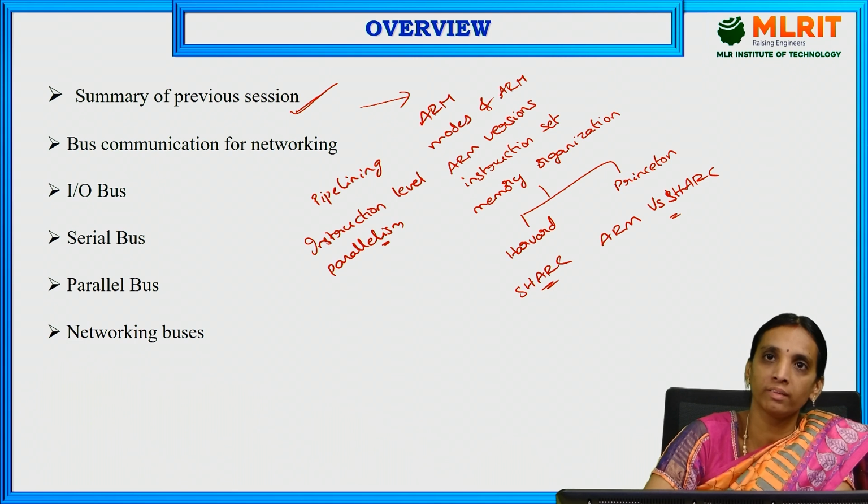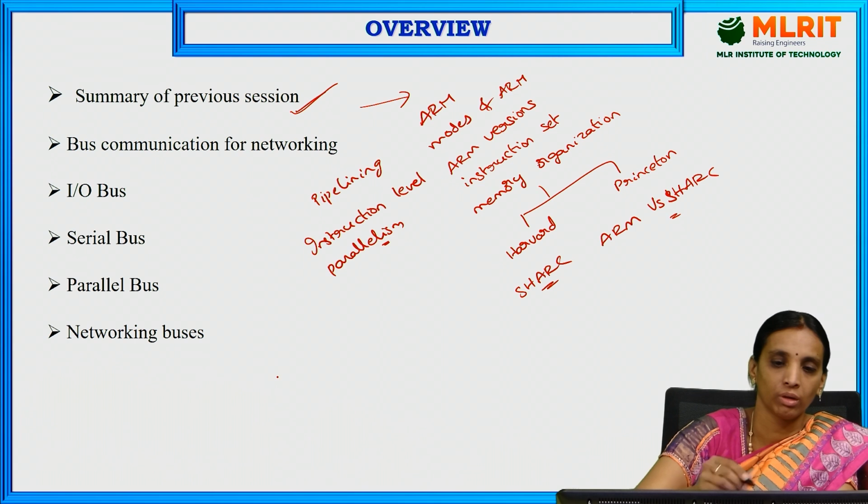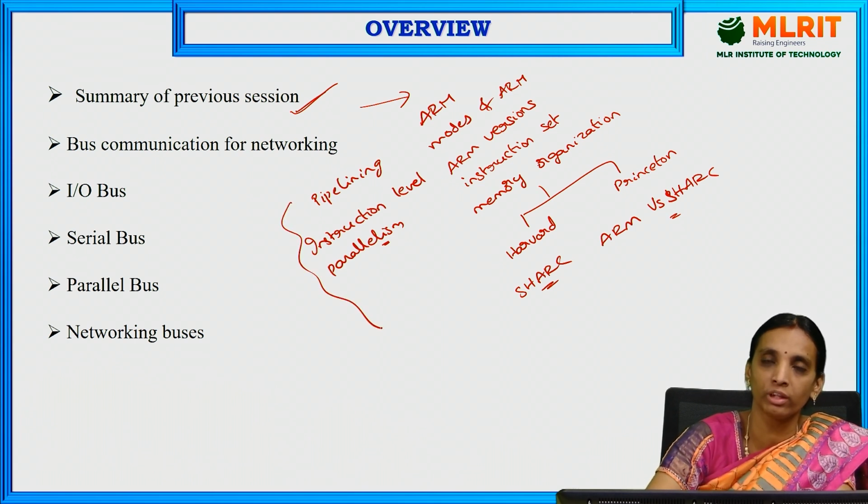In the same clock cycle, one instruction is fetched, another is decoded, another is reading the data from the memory, and the next is executing. In the same way, parallel execution of different instructions can happen during pipelining for a single clock interval. We discussed those topics in the previous session.